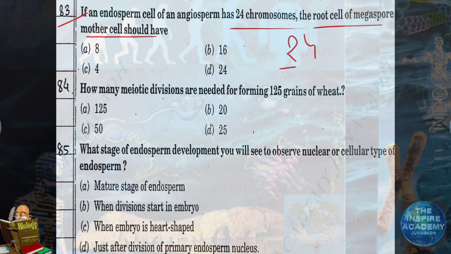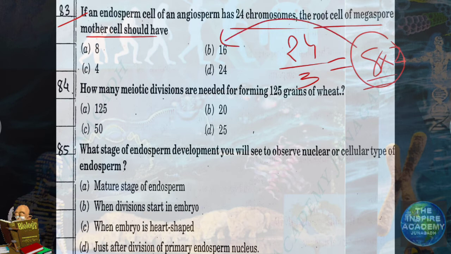So what will be the haploid number? 24 divided by 3, so haploid number will be 8. Root cell of megaspore mother cell are diploid. So the diploid number will be 8 multiplied by 2. So the answer will be 16. Option B.